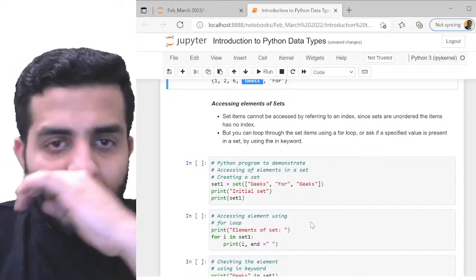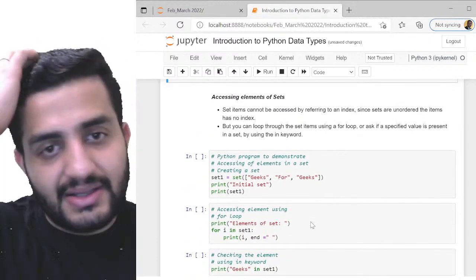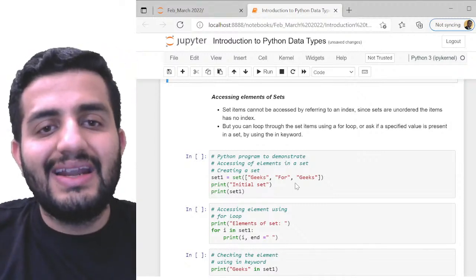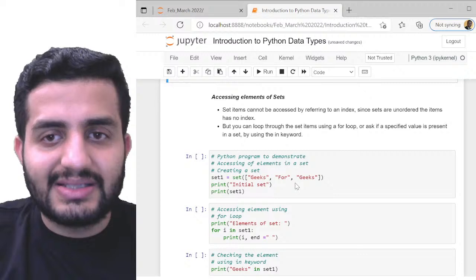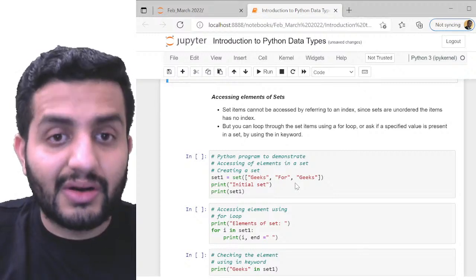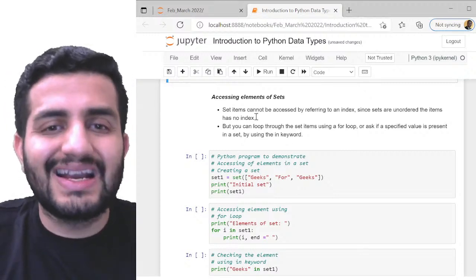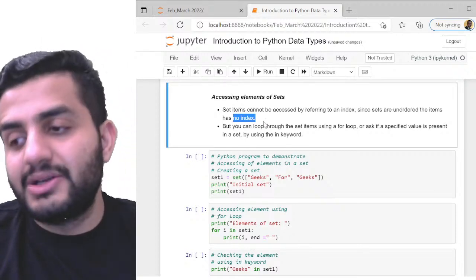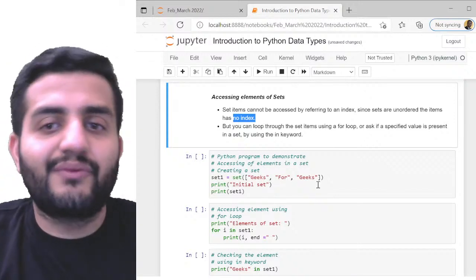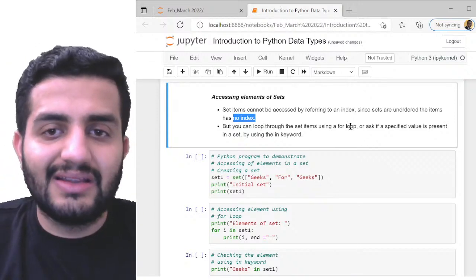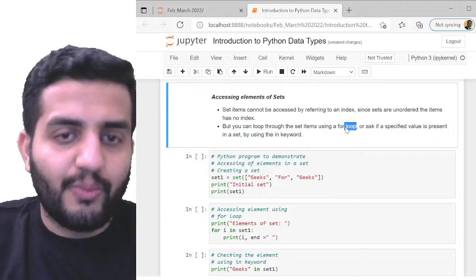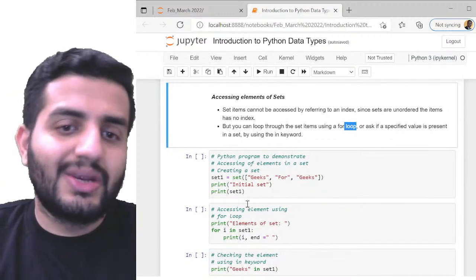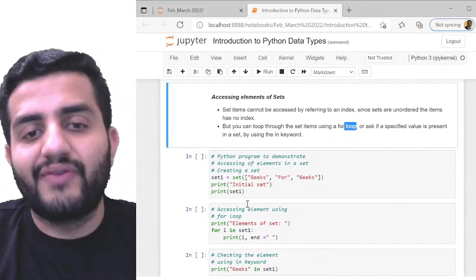Cool. Now, how are you going to access elements in the sets? How you are going to access the elements is pretty simple. As I said, here indexing does not work. It is unordered, so we have no indexes here. The indexes are not defined. So how can we get the elements of set? We have to iterate over it in a loop. We can either use a for loop or any loop, whatever you want. It is an iterable element. So to get an element, we have to run it over a loop to find the element of my set.